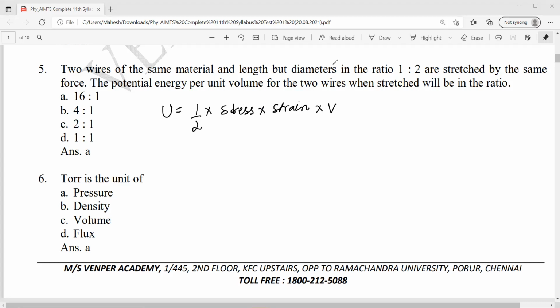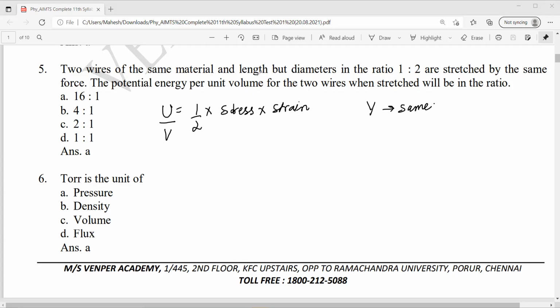Per unit volume means what here? This V will go that side. Potential energy per unit volume is half into stress into strain. Two wires of same material. Same material means Young's modulus of both the materials is same.